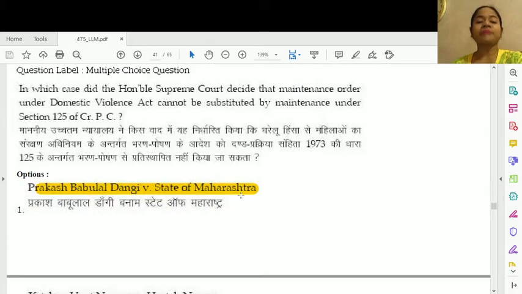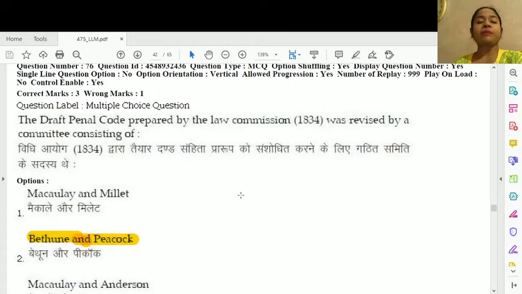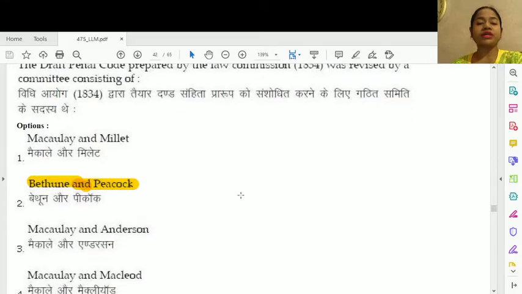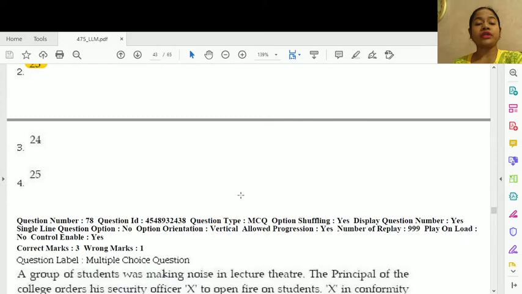This is option number 1, Prakash Babula Duggi versus State of Maharashtra. Question number 76. Draft Penal Code prepared by the Law Commission 1834 was revised by a committee consisting of option number 2, Bethune and Beacock. Question number 77. The total number of chapters in the Indian Penal Code are only 23.